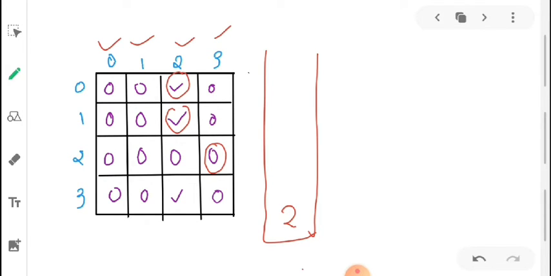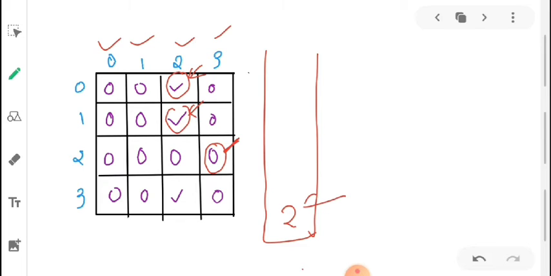So by checking these particular cells we can say that 0, 1 and 3 are not celebrities, but we can't say that 2 is our celebrity. By checking these particular cells we can't clearly say that 2 is our only celebrity.